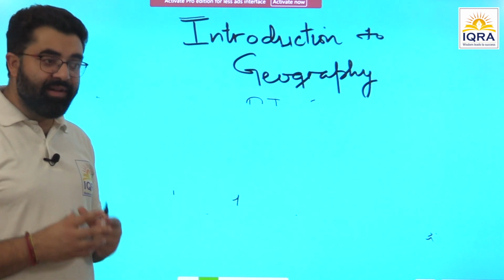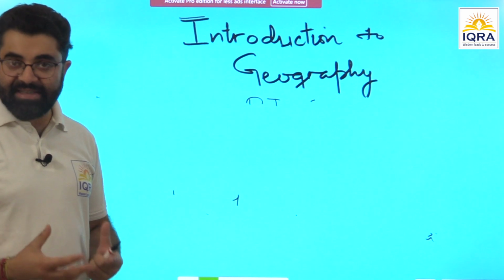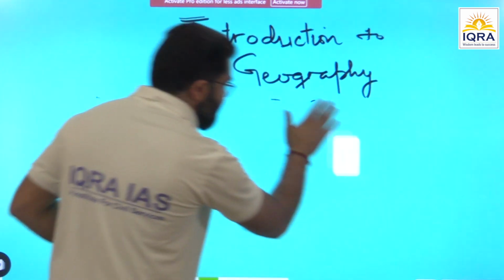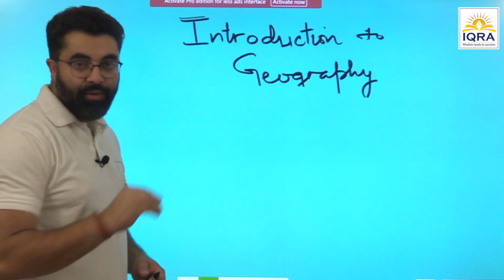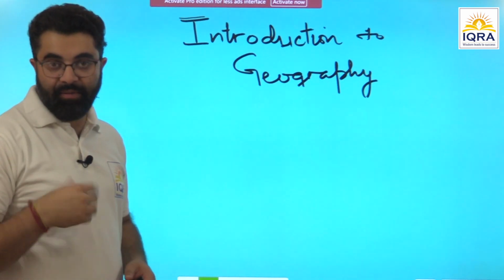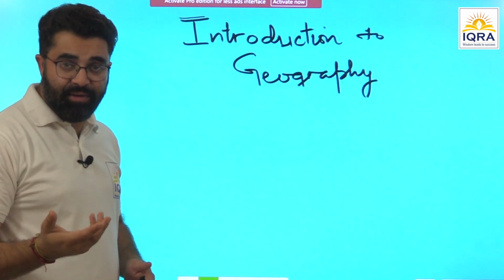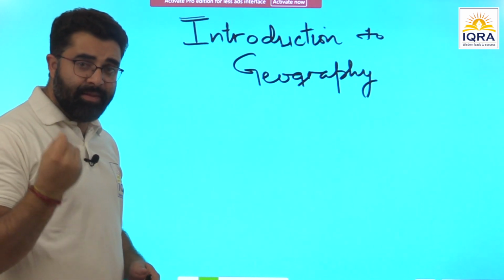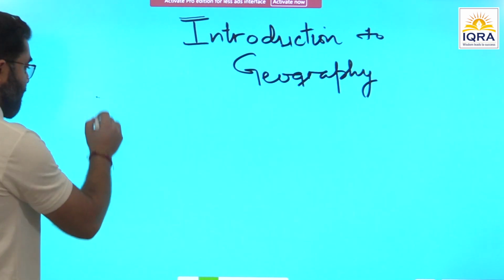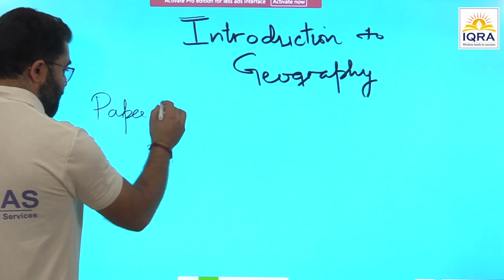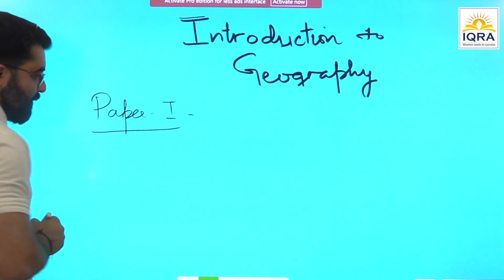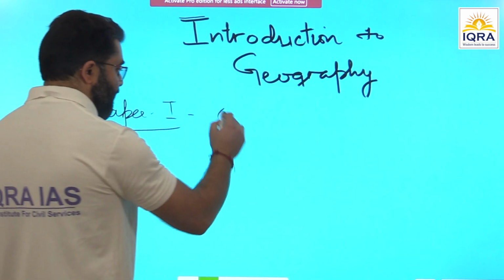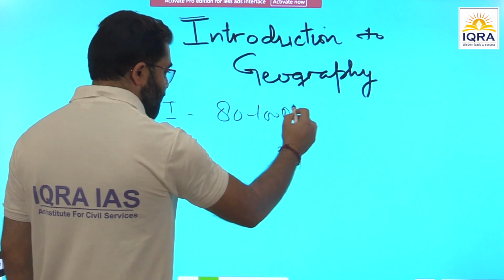And now let us start with what is geography and what are we going to discuss in geography, right? Before I go to the definition of geography and what is to be studied, for how many marks are we studying geography? This is also very critical, very important to understand. After all, we are spending so much time, how many marks are expected. See, paper 1, now if you see, almost near to half of the questions are asked from geography. So we expect somewhere around 80 to 100 marks from paper 1.